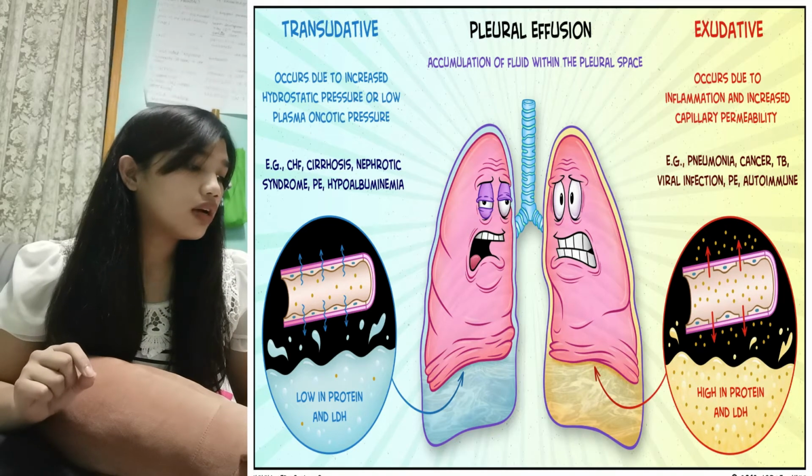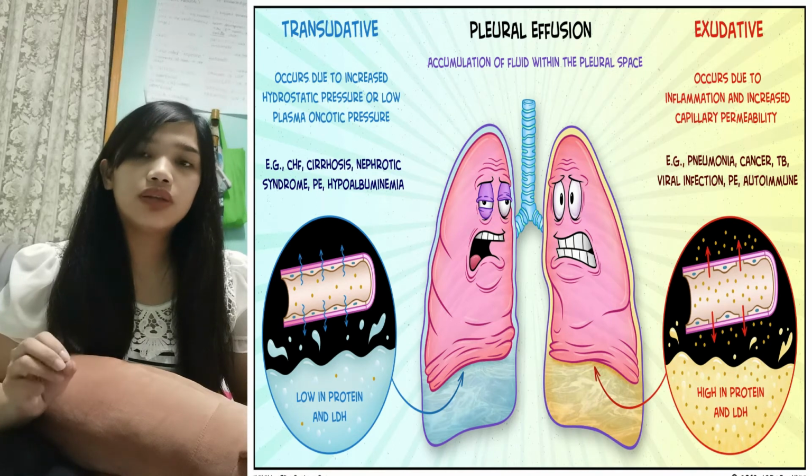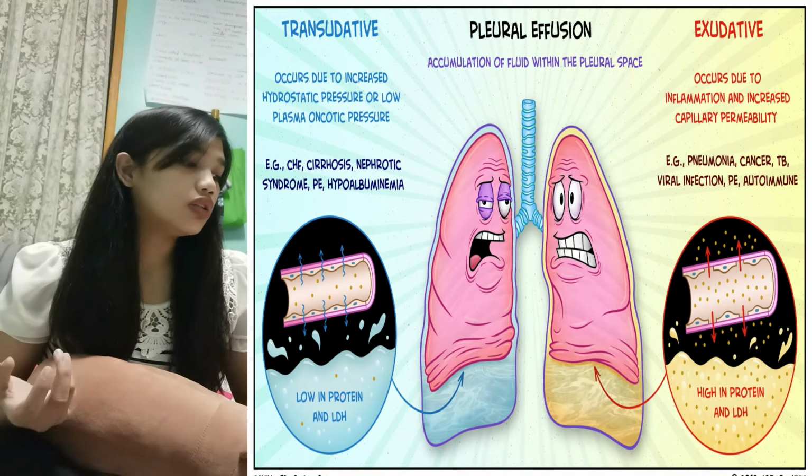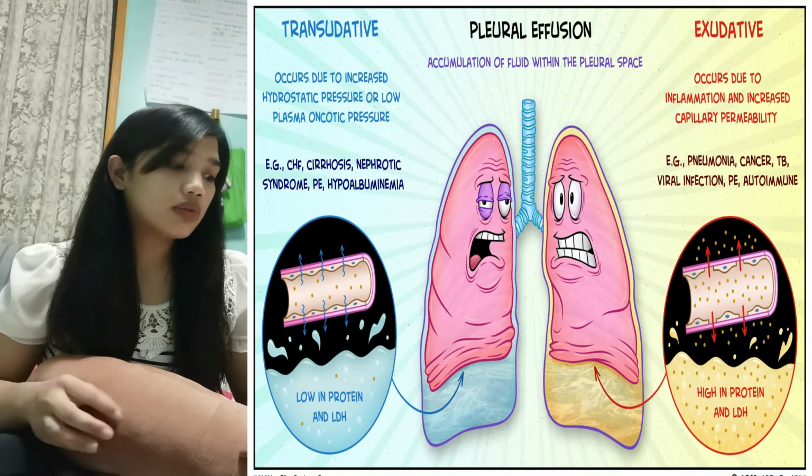And once this thin membrane gets ruptured, the fluid that accumulates in the interstitium of the lungs will leak to the pleural space, causing now pleural effusion.